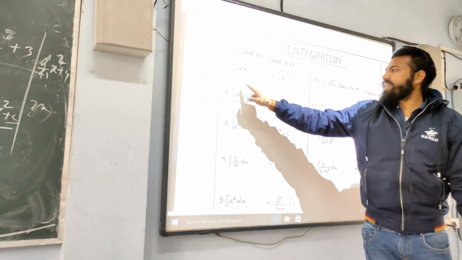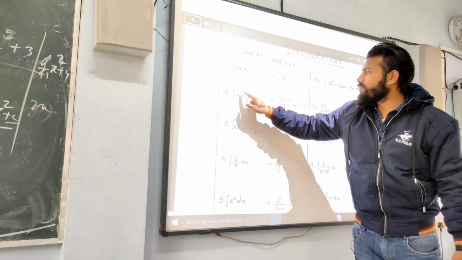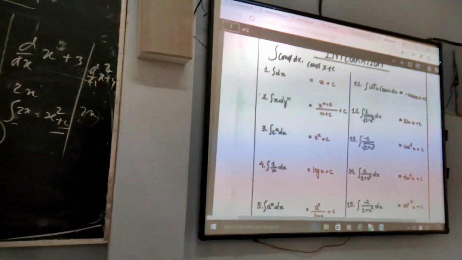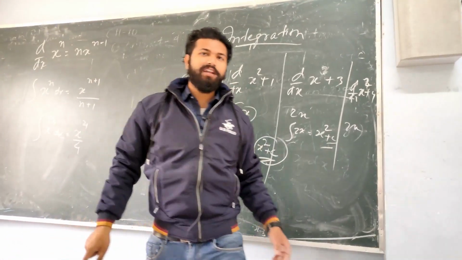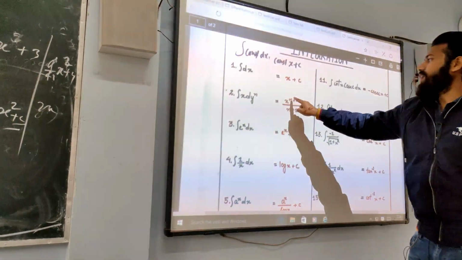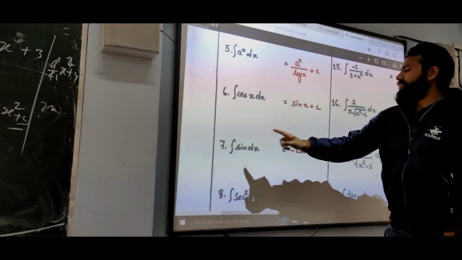Once again, integration of x dx. Actually, this square should be here, this n should be here. It is this formula: x power n dx. Some mistake was made there. The integral of x to the power n dx is x to the power n plus 1 by n plus 1, plus c. Clear?